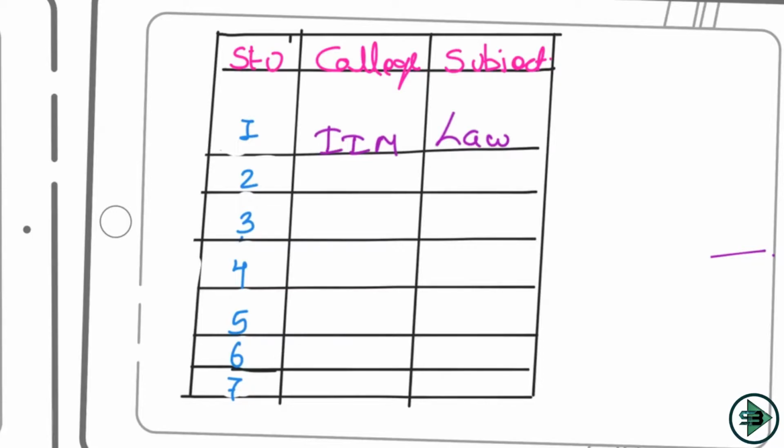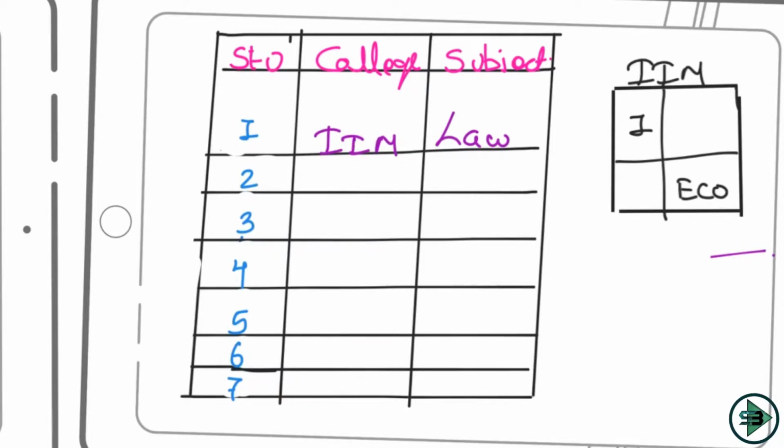Now there is one more table that will come into the picture, which will be representing the college. So let's just make this table. IIM will have only two students, as we have seen earlier. One college will have two, one college will have two, and one college will have three. But this sentence says one likes law and studies in IIM with only one other friend who likes economics. It means there are only two students who study in IIM. Now I need to check which college has three students, and that will solve the majority of my question.